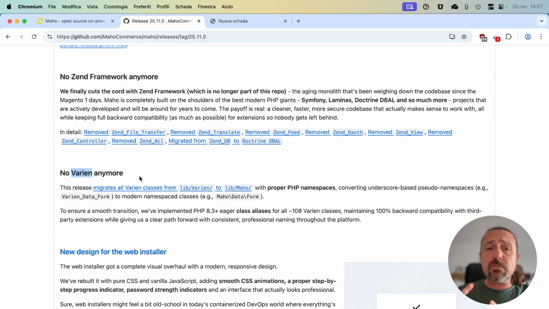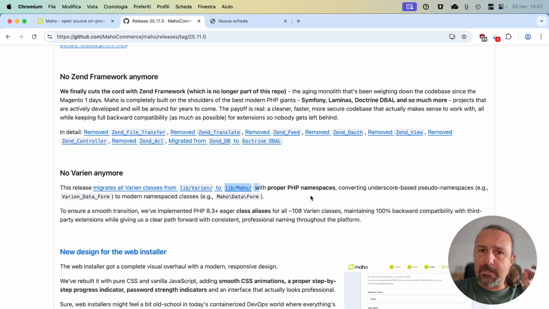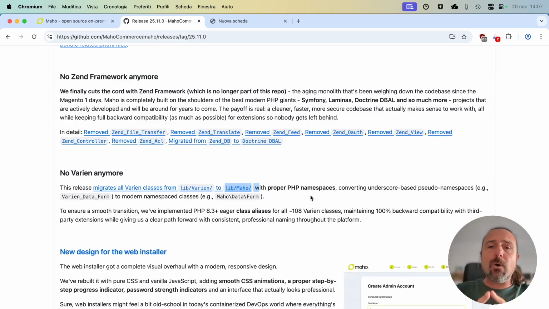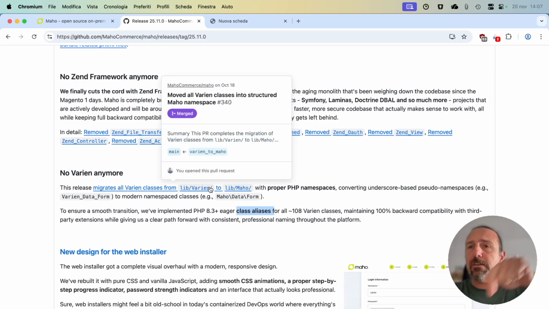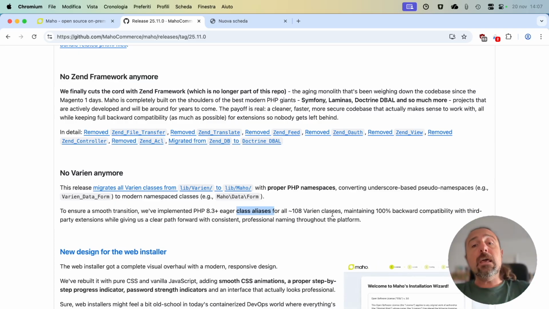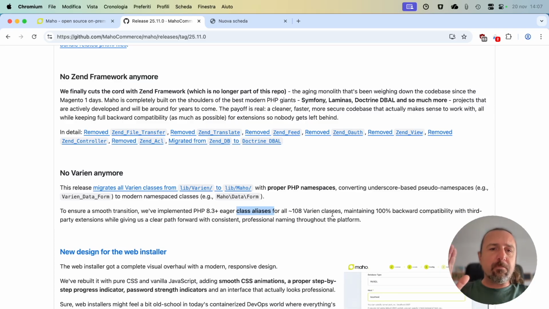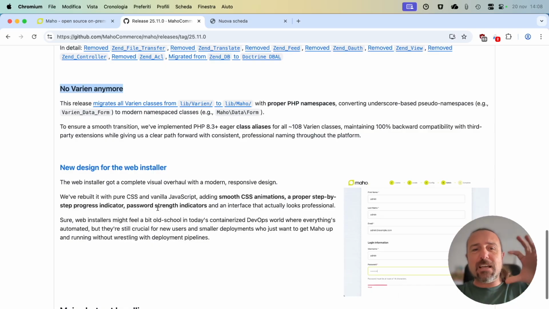All of the previous Varien underscore classes have been migrated under the libmaho folder with proper namespace support. We did it in a backward compatible way because PHP 8.3, which is our minimum version, supports class aliases. So previous code that was using Varien underscore classes is still able to function and work. This is super important for us, a super big milestone. I'm so happy about this release. This is a brand new start for the Maho world. But now let's go into some other juicy stuff.